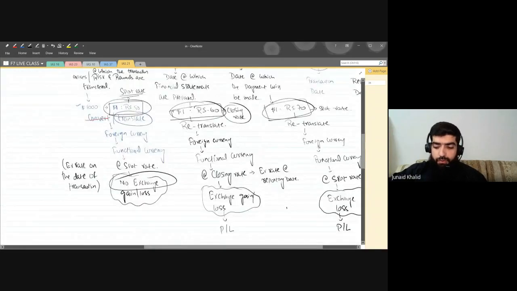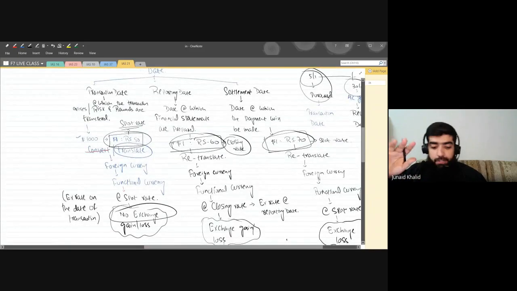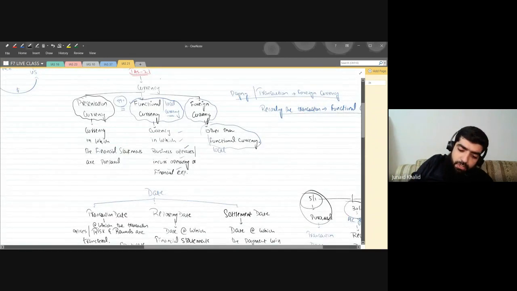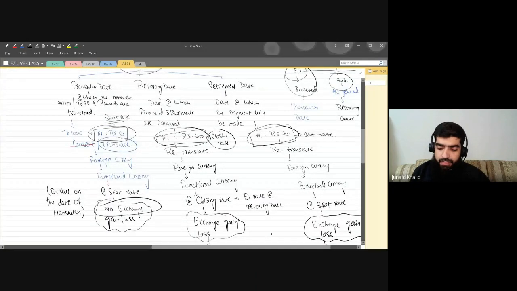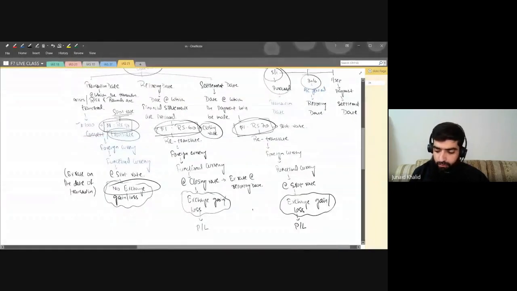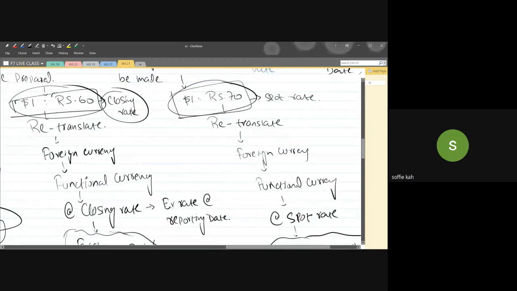Two things so far I have discussed. Number one, the types of currencies. Number two, there are three types of dates. Two very important things: the discussion regarding the currency, and the discussion regarding the dates. Are we clear on this one? If you are clear, then we can move on. Yes, sir, I think it's clear. Okay, great.